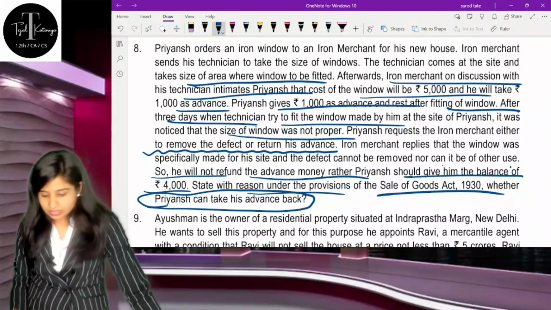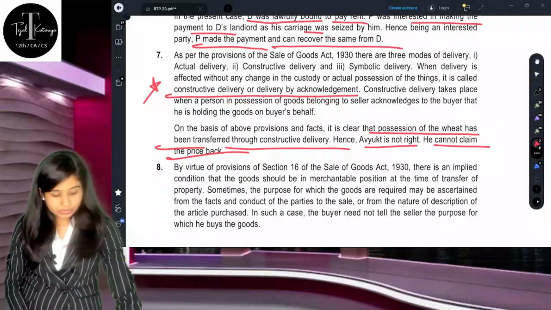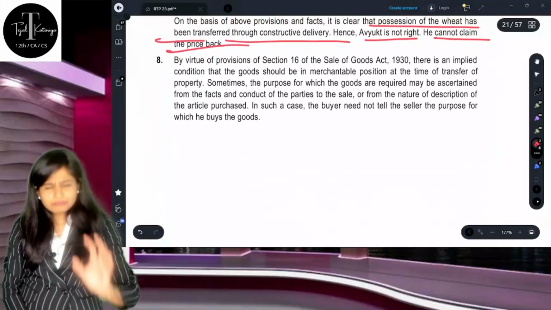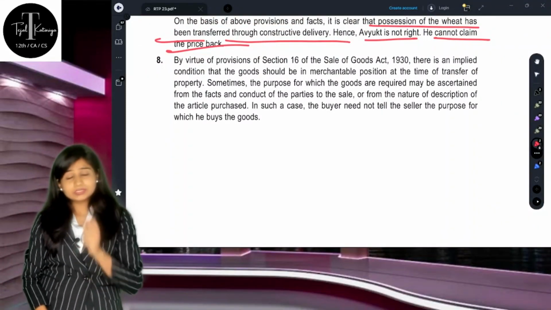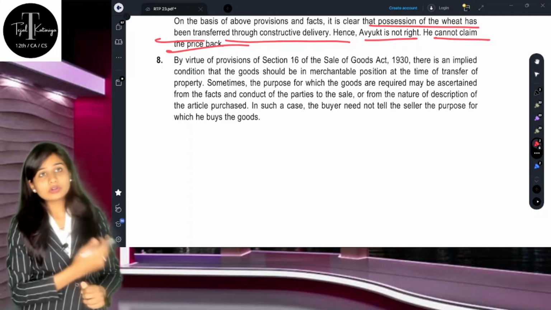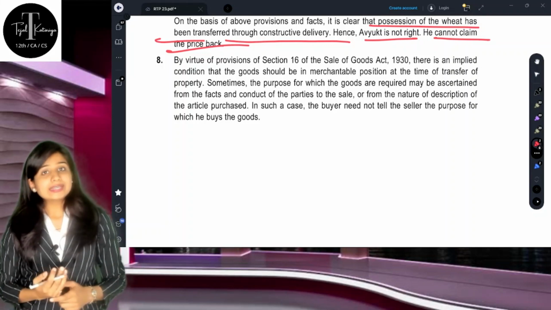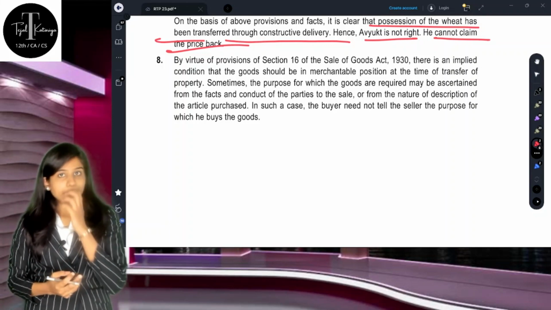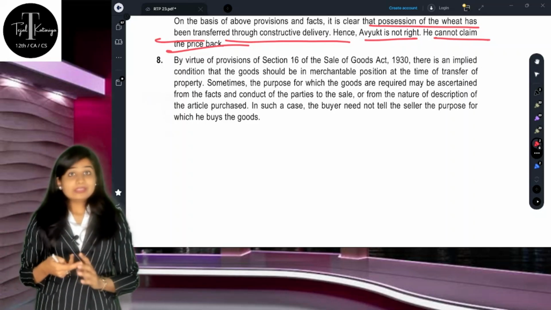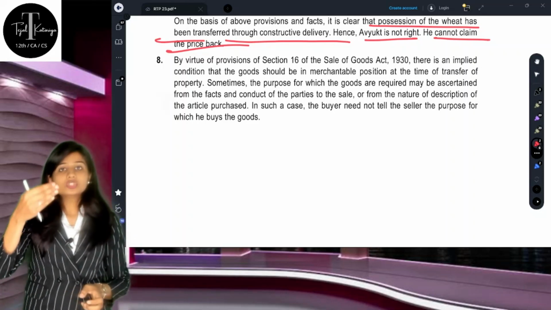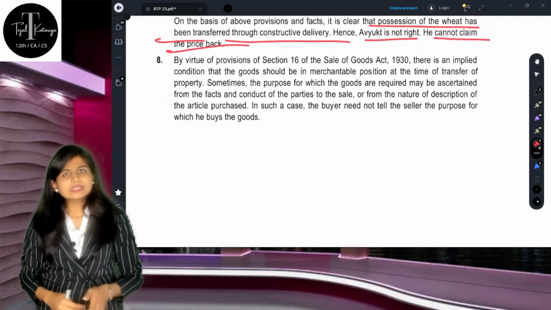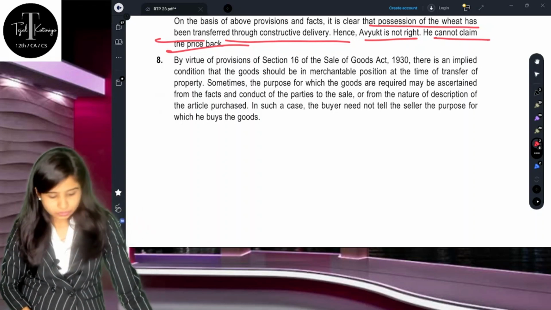So please, first of all, you should focus on that writing practice. You should do that writing practice also. I have already uploaded one video on that. Then secondly, on how to write your entire paper: when you are getting a case study based question, write the provision, then facts, explanation, and then the conclusion, according to the number of marks you are getting.